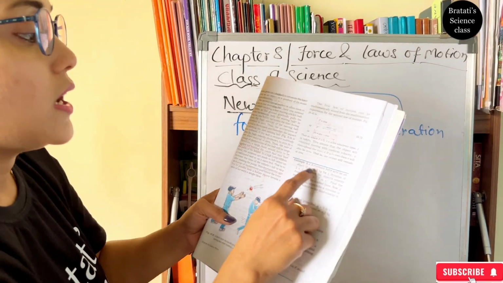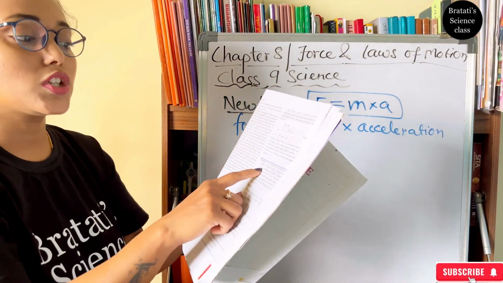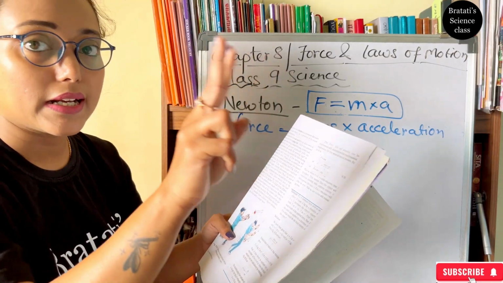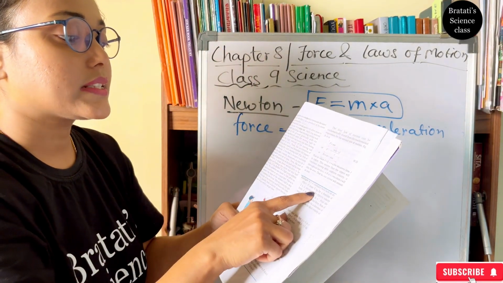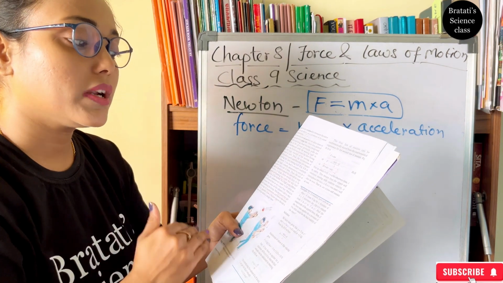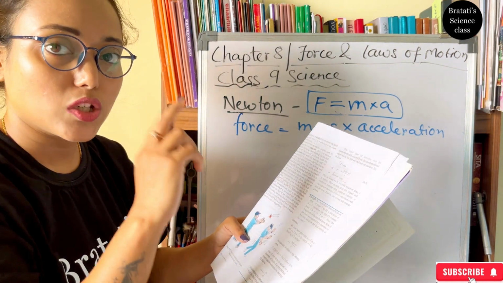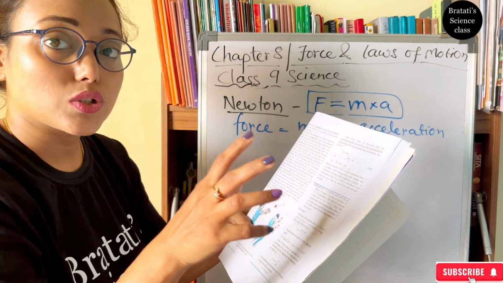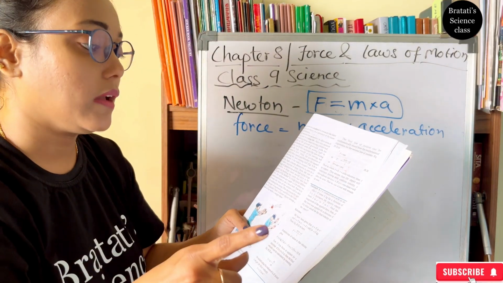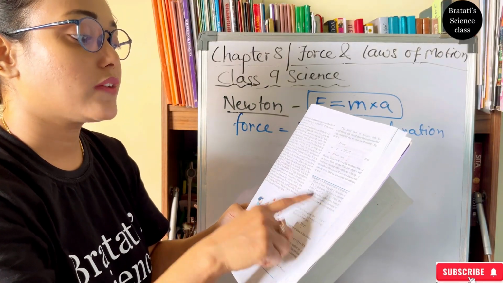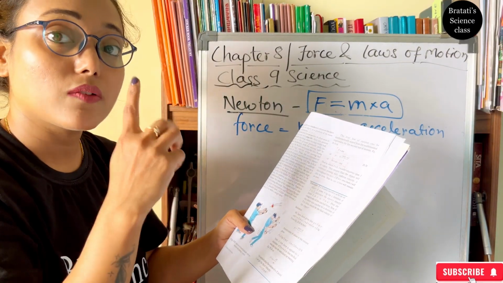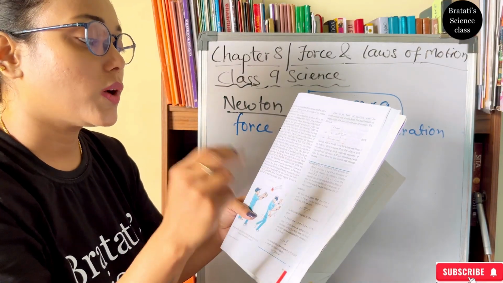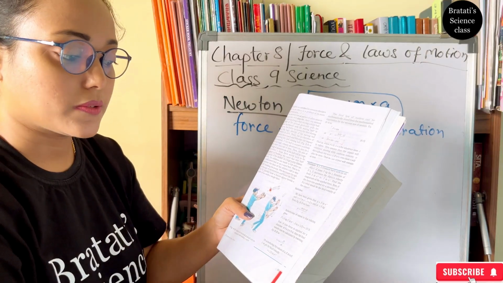Let's see. A constant force acts on an object of mass 5 kg, so m is 5 kg, for a duration of 2 seconds, t is 2. It increases the object's velocity from 3 meter per second to 7 meter per second. So we know u and v, the initial and final velocity. Find the magnitude of the force, F equals m into a. And now if the force was applied for a duration of 5 seconds, so t1 was 2 seconds, t2 is 5 seconds, then what would be the final velocity of the object?